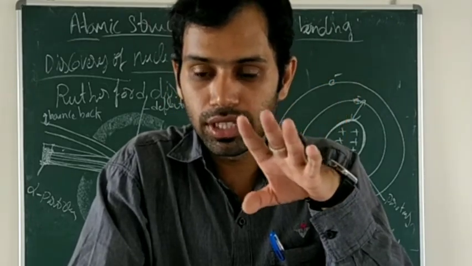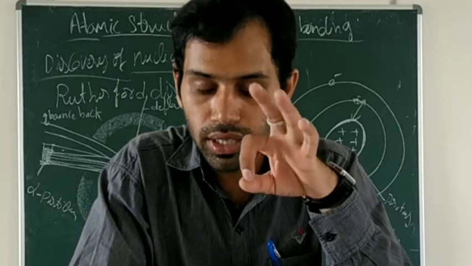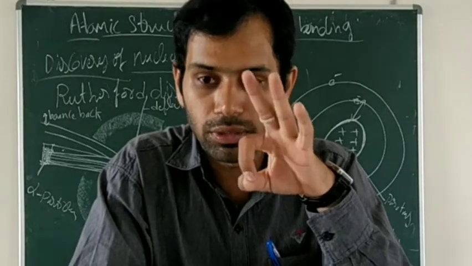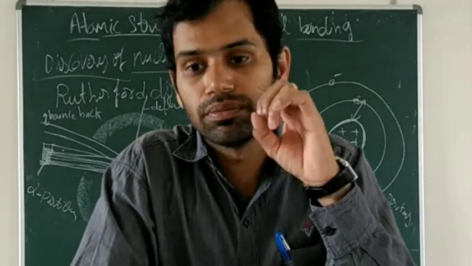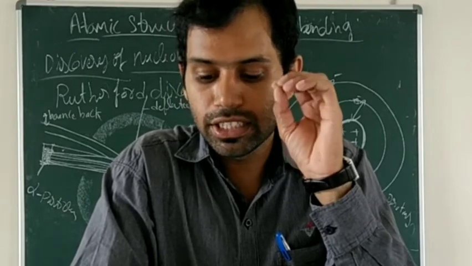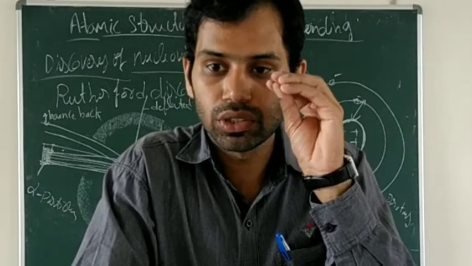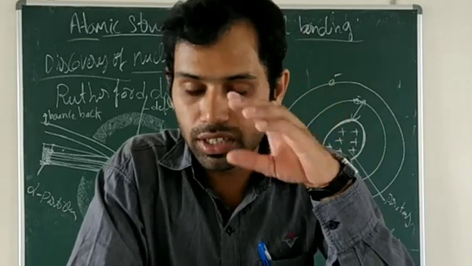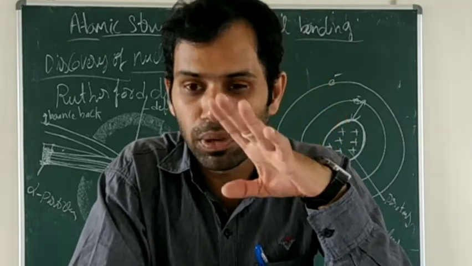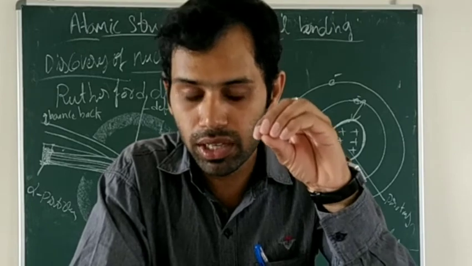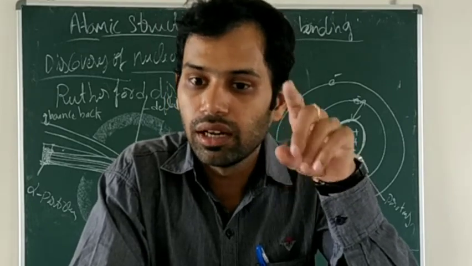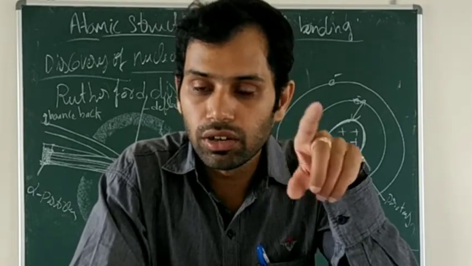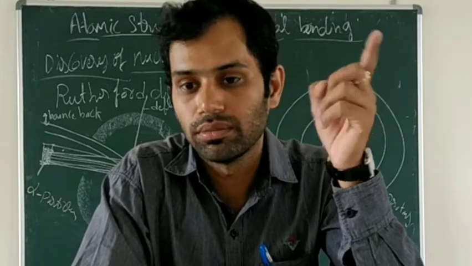So because of this reason, Rutherford failed to explain the stability of an atom. Why is this model considered not up to the mark? He did not explain the stability of the atom. Why? Because he compared that model to the solar system.